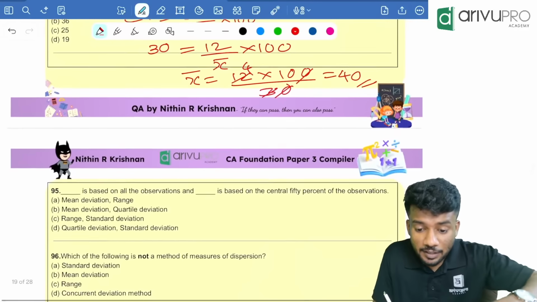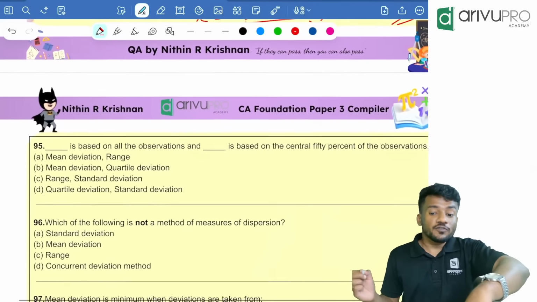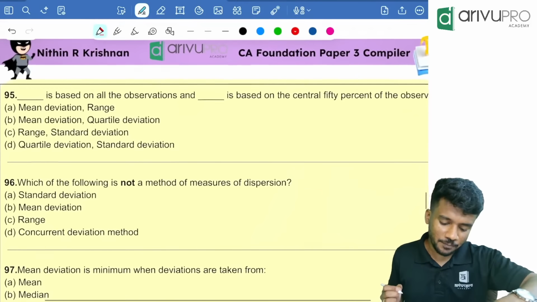Next question. Last year, 6 is not the answer. They are asking for variance. That's why we squared. Yes, correct answer. Good. Next one.